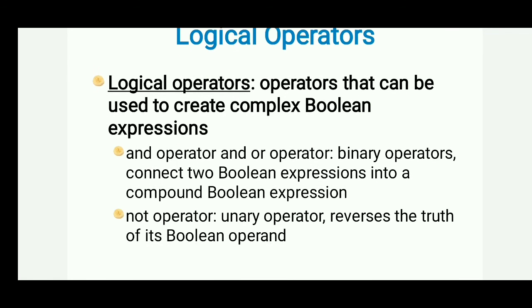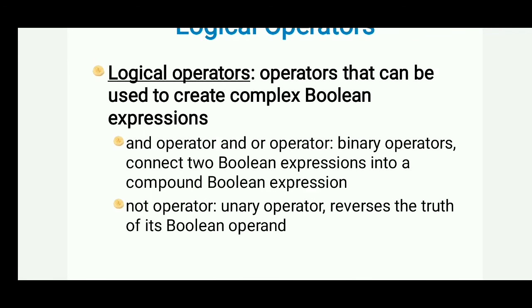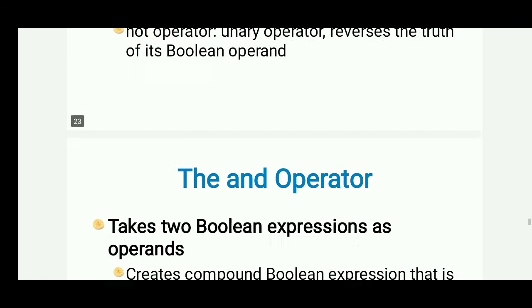Now logical operators. We have seen operators that can be used to create complex Boolean expressions: AND and OR operators are binary operators that connect two Boolean expressions into a compound Boolean expression. The NOT operator is a unary operator that reverses the truth of its Boolean operand. AND is used to combine two conditions, OR checks two conditions. If any condition is true in case of OR, then the condition gives the answer true. But in case of AND, if both conditions are true, then and only then will it give the answer true.